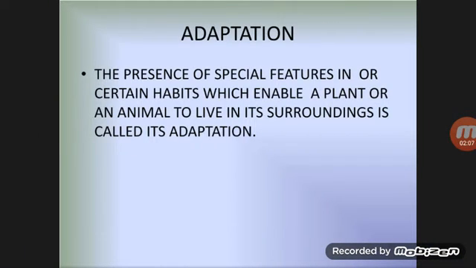Now we have studied habitat. Now what is adaptation? The presence of special features or certain habits which enable a plant or an animal to live in its surroundings is called its adaptation. So in an organism there are several special features, and there are certain habits in plants or animals which enable them to live in their natural surroundings, in their natural habitat, and these special features are termed adaptation.